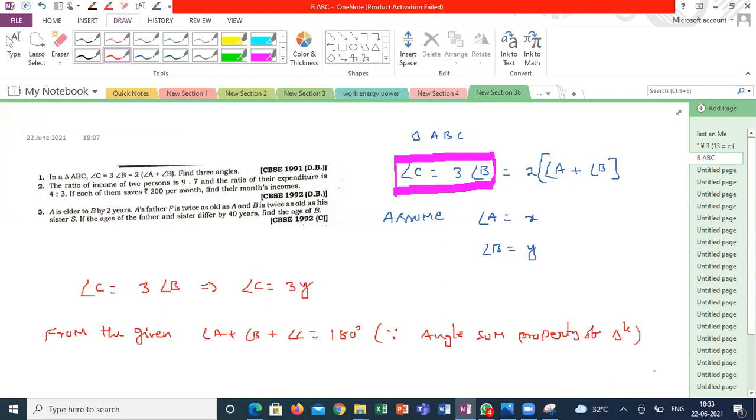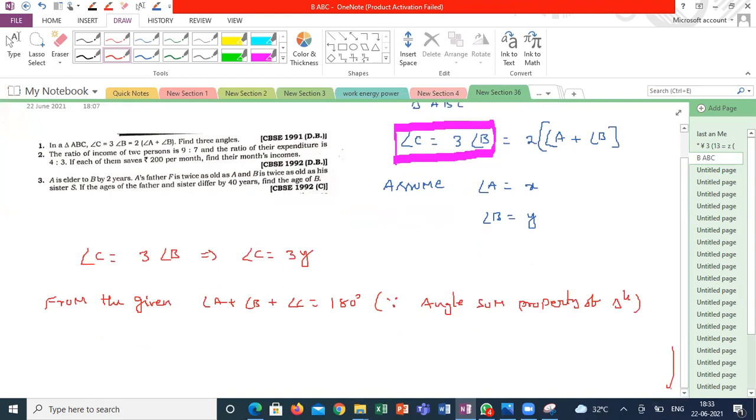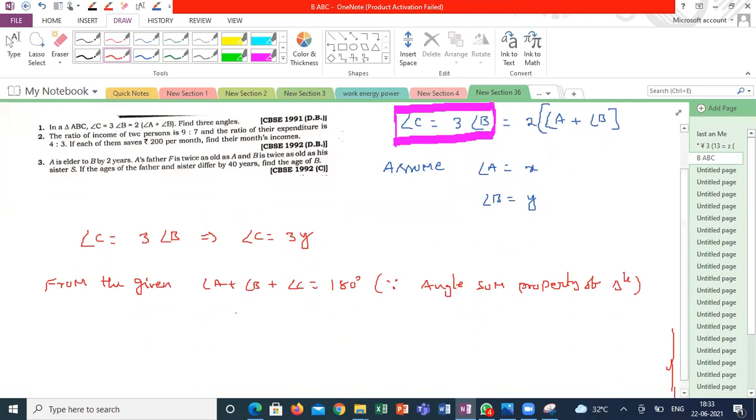Guys, understood? What are A and B? They are my assumptions. A is x, B is y, C is 3y. The sum is 180. So from here I'm getting x plus 4y is equal to 180. This is my first equation. Got it? How I got the first equation?